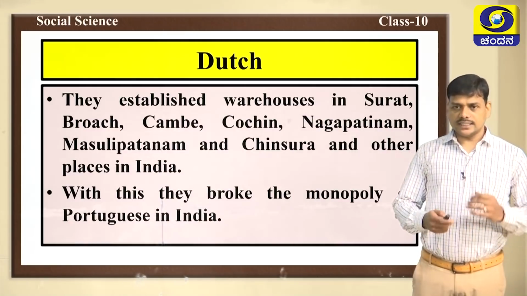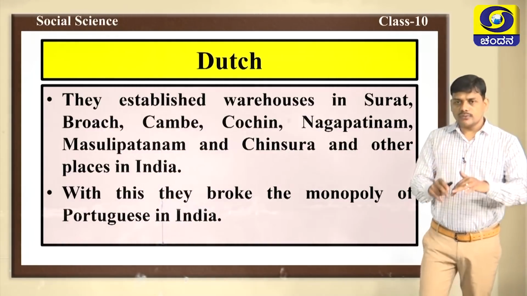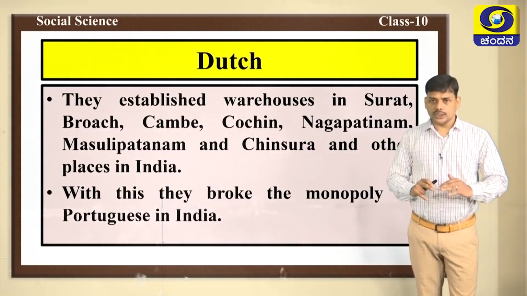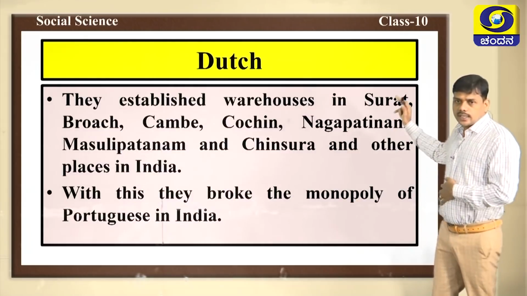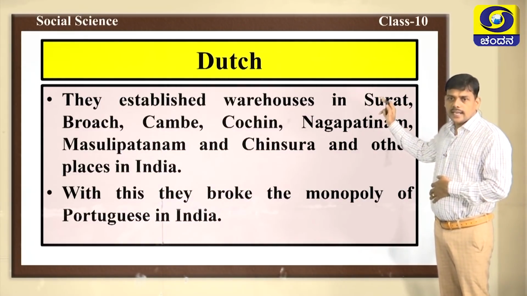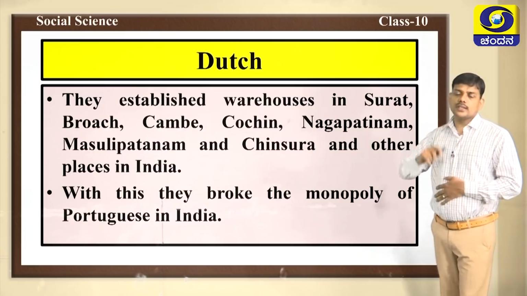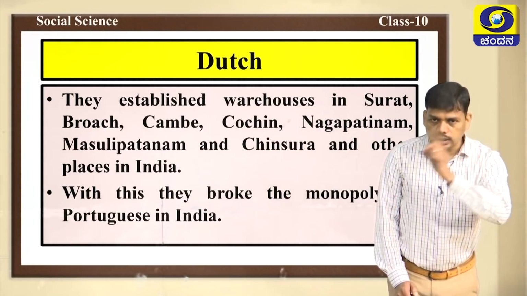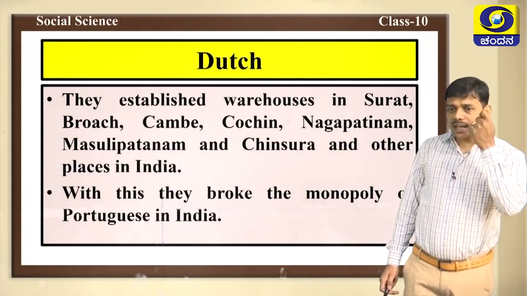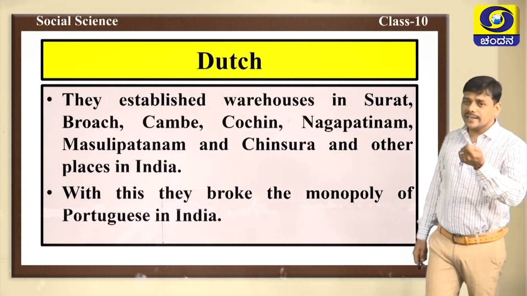We have already discussed that with the arrival of Dutch and the arrival of British, Portuguese were not able to compete with them. Dutch were very powerful and they broke the monopoly of Portuguese in India. Earlier, Portuguese were the only European country which had complete control or monopoly over trade in India.